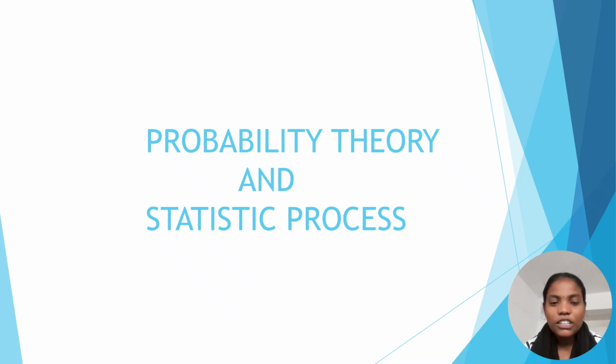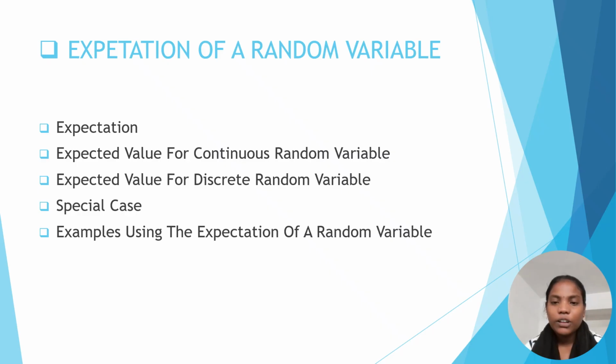So we are discussing the topic about expectation of a random variable in probability theory and statistics. First, expectation of a random variable. In expectation of a random variable, the subtopics are expectation, expected value of a continuous random variable, expected value for discrete random variable, special cases, and examples using the expectation of a random variable.